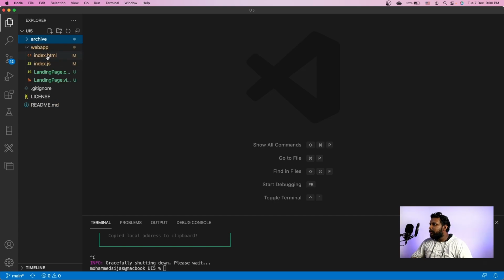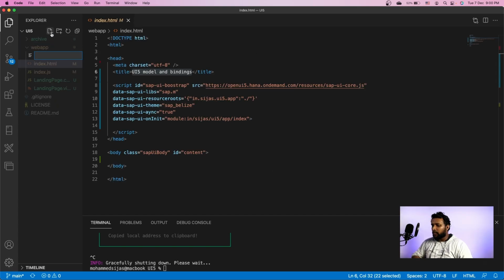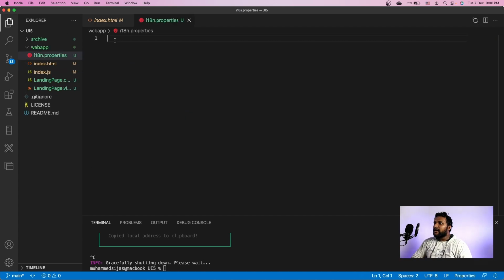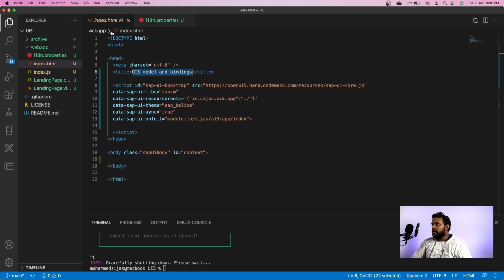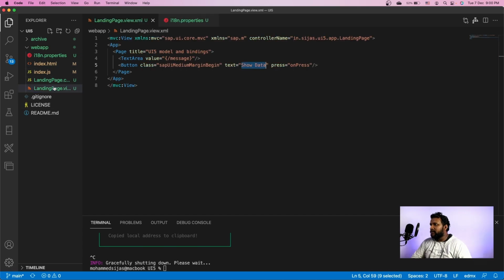So let's add a new file called i18n.properties. This is where we maintain the key-value pairs. Key stands for the key which we'll be using in the application, and the text is what is supposed to show in the UI. If you look at our landing page view, we have a title called UI5 models and bindings. So let's move it over here.